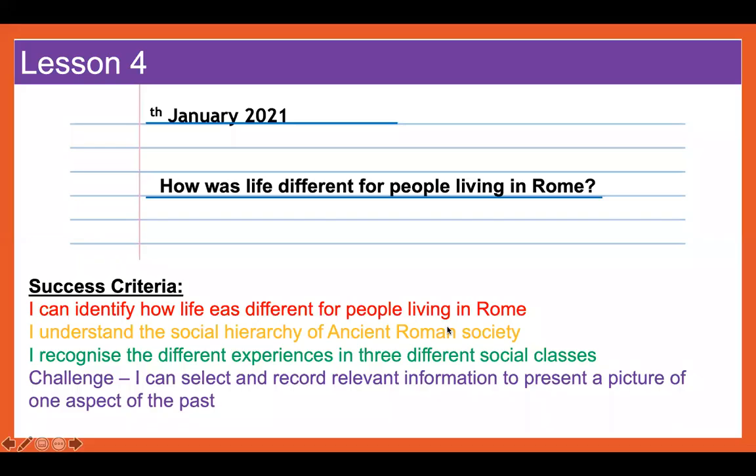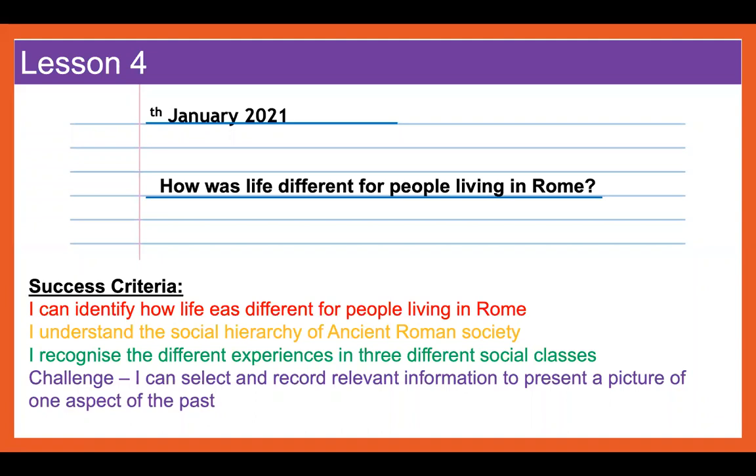So, our learning objective for today is to identify how life was different for people living in Rome. So, you can pause the screen and write down your learning objective. How was life different for people living in Rome?